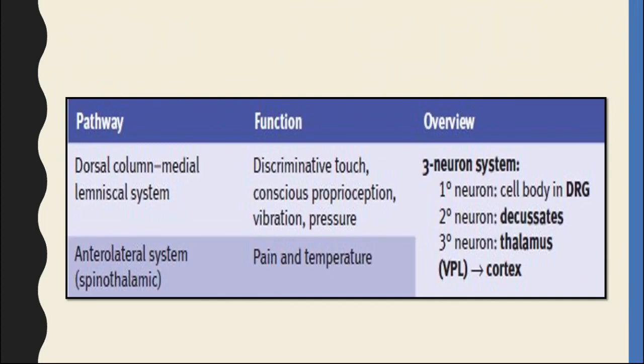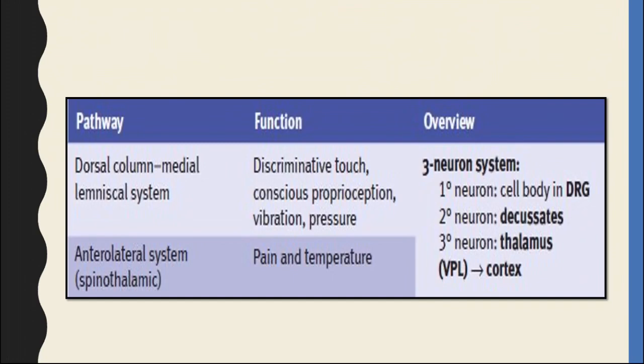What is conscious proprioception? Proprioception means position of the body or the joint. Like if you are in a sitting posture or if you are in a standing posture, subconsciously, you are aware about the position of your different joints, different body parts.